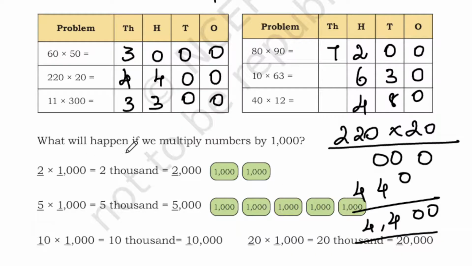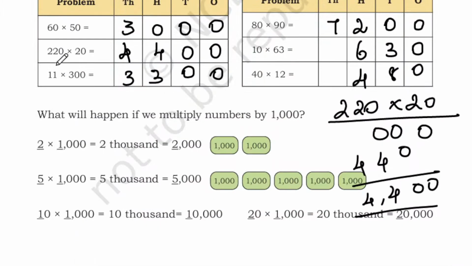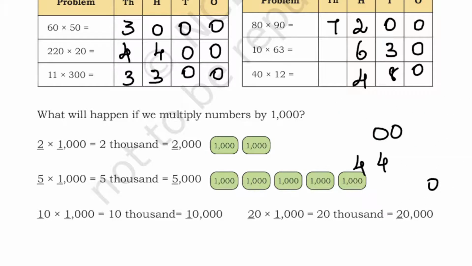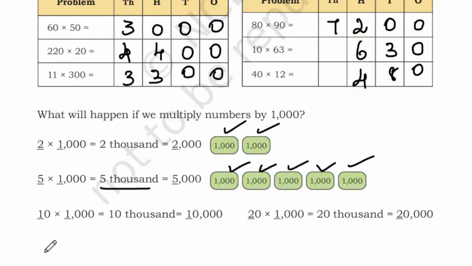Okay, next. What will happen if we multiply by 1000? So far we multiplied using 10 and 100. Now what is going to happen if we multiply using the number 1000? Nothing is going to change, students, only the digits are going to be added. For example, 2 into 1000 gives you 2000. Again, 5 into 1000, you will get 5000. Likewise, 9 into 1000, you will get 9000.